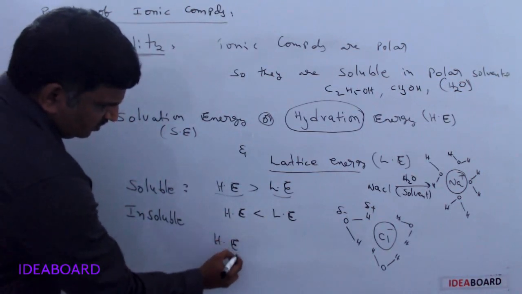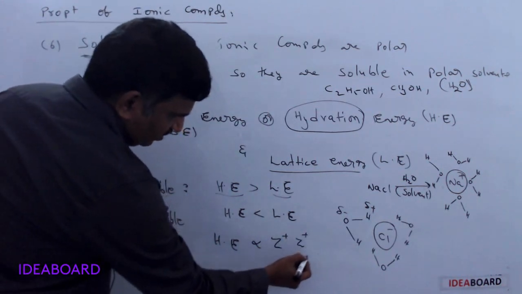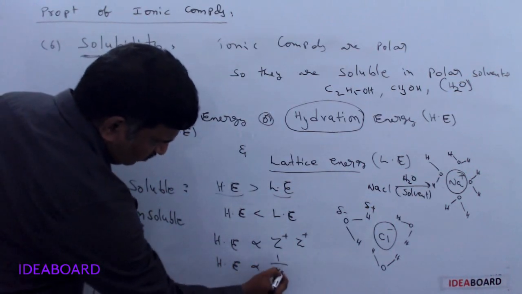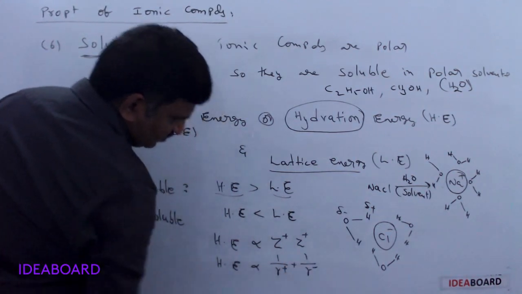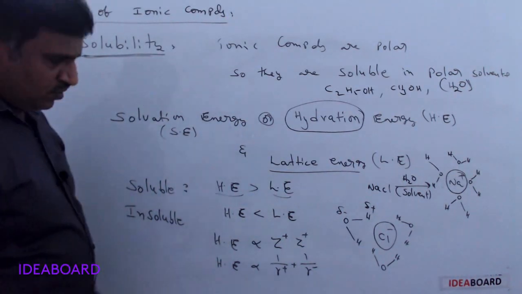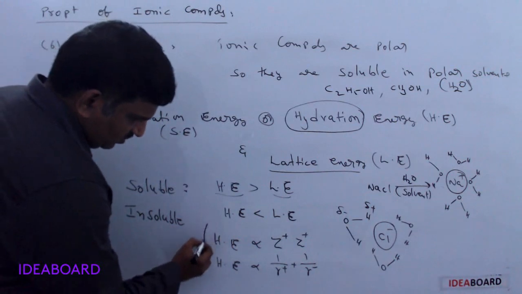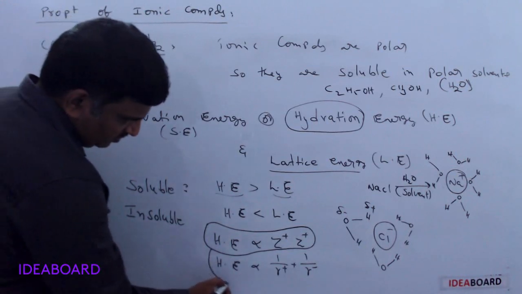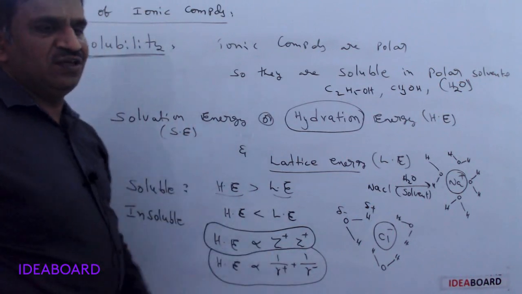Hydration energy or solvation energy is directly proportional to the product of charges, or hydration energy is inversely proportional to 1 by r plus plus 1 by r minus, that is the radius of cation and the radius of anion.